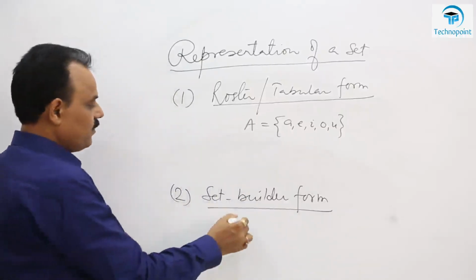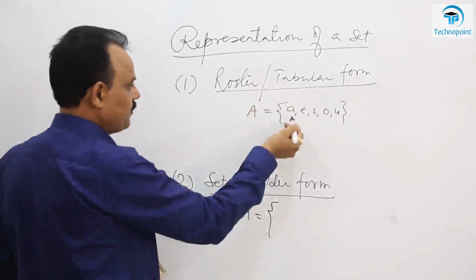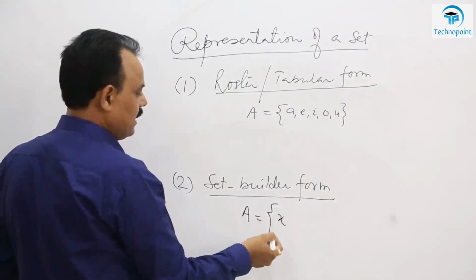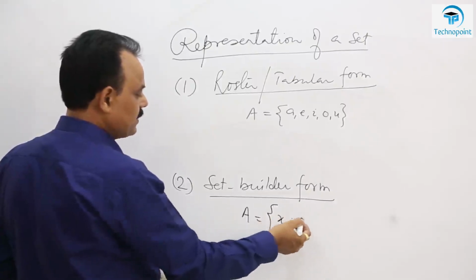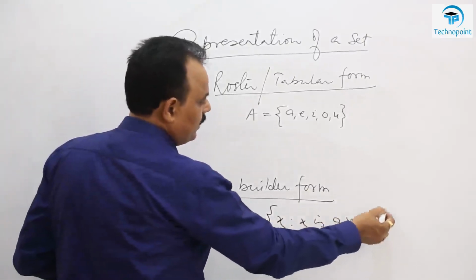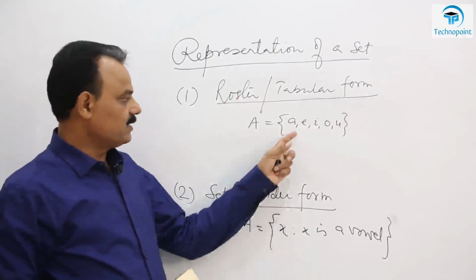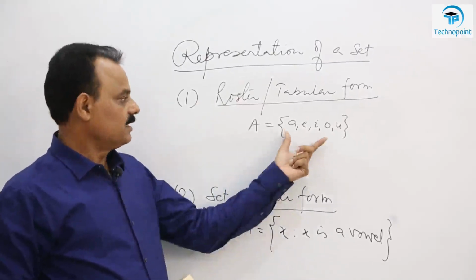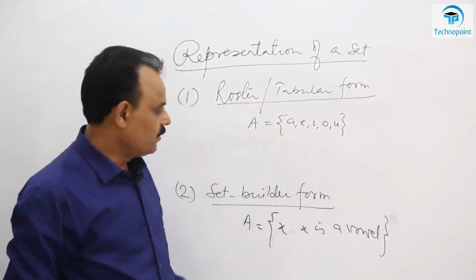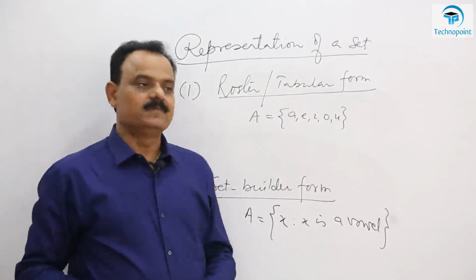But in set builder form, we write their property. Suppose you have to write this set in set builder form, then how to write? We write this as X is an element of A such that X is a vowel of the English alphabet. So these two are actually the same thing, the same set. In this one we have shown each and every element, but in this method we have written their property.